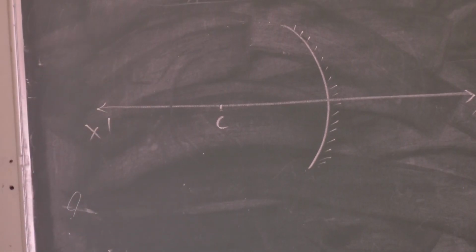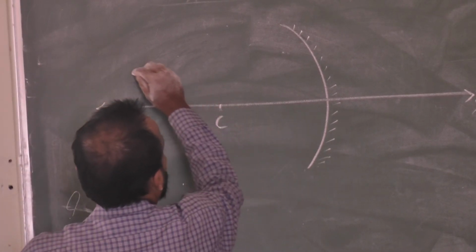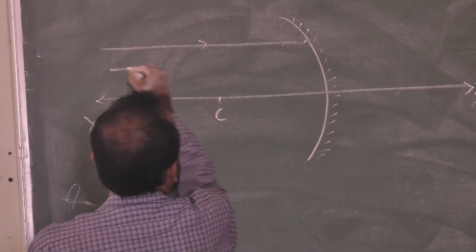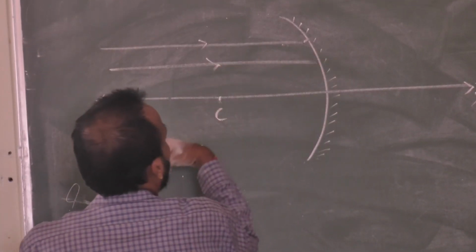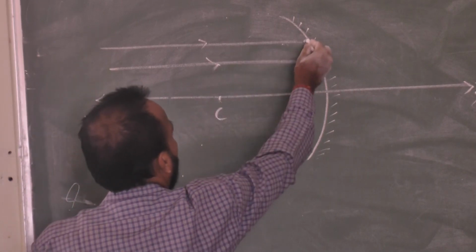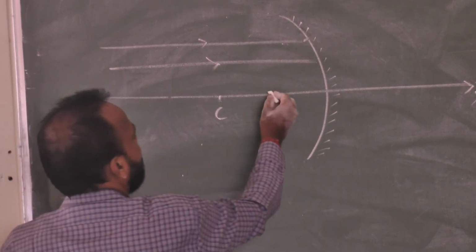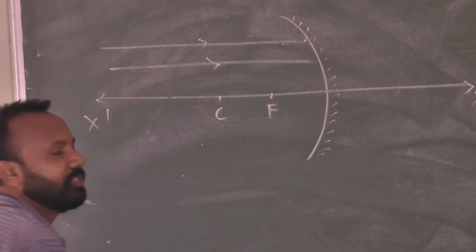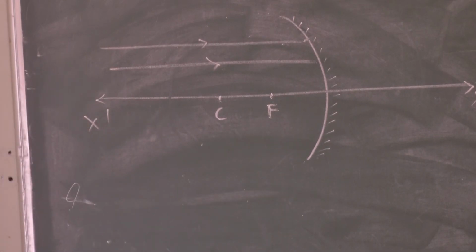For example, rays of radiation, suppose parallel rays, are coming. Suppose this is another point, the middle point, that is your focus point. Right?